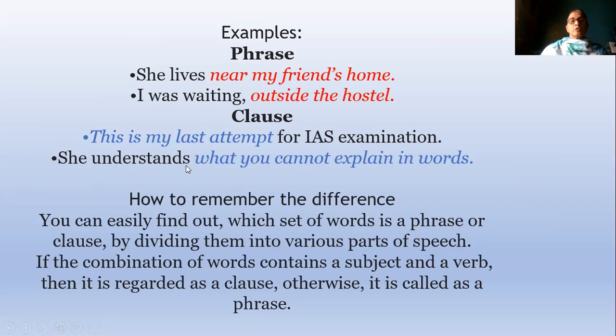She understands what you cannot explain in words. The blue part, "what you cannot explain in words," is not giving complete sense, because of what is added here. "You cannot explain" alone would mean I am scolding you, that you cannot explain. But "what you cannot explain in words" adds some more sense, so it is a clause instead of a sentence.